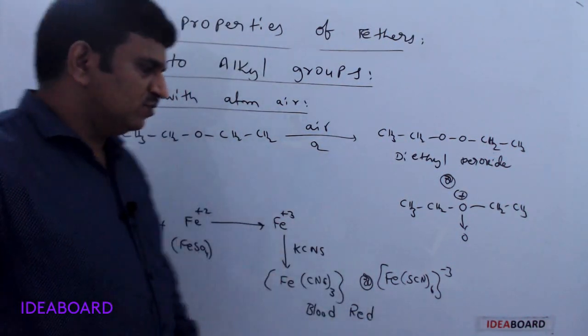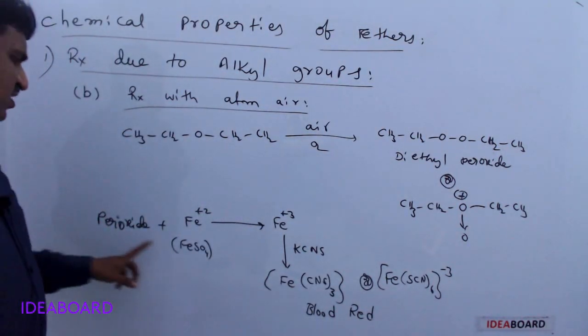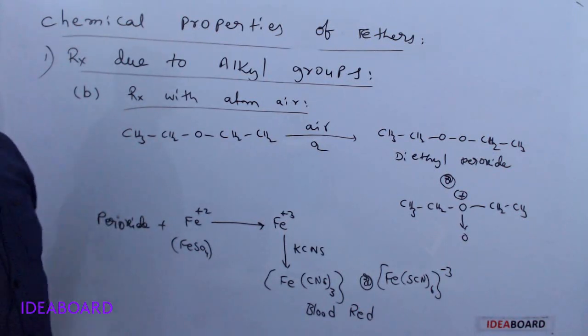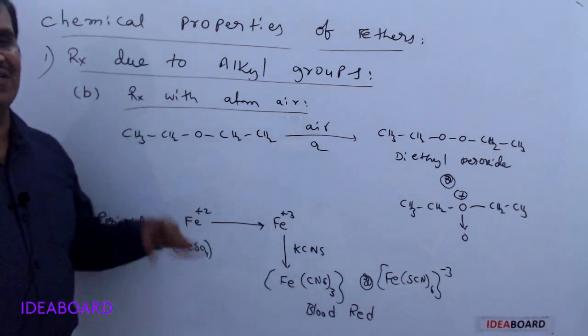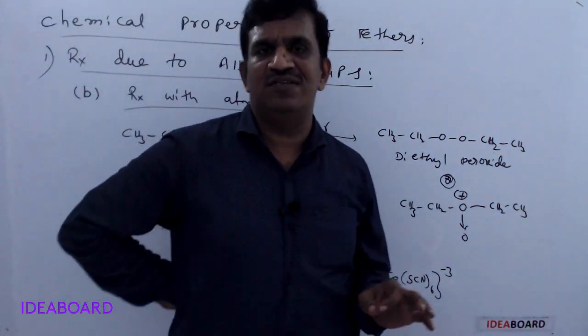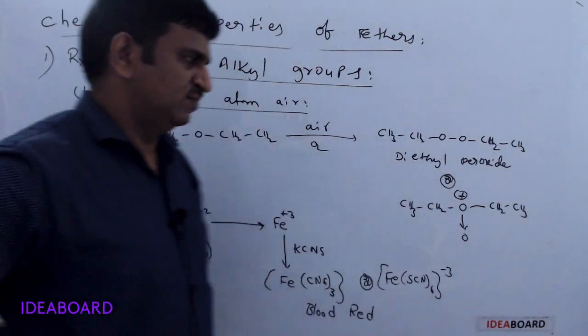One more reagent here: the mixture of ferrous sulfate and hydrogen peroxide is called Fenton's reagent.